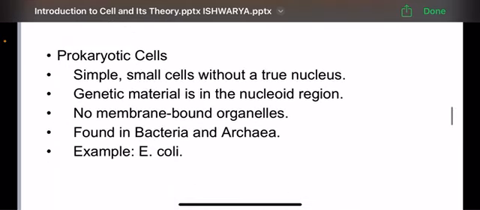The prokaryotic cells. The prokaryotic cells are simple small cells without a true nucleus. The genetic material is in the nucleoid region and there are no membrane bound organelles found in the prokaryotic cells. These prokaryotic cells are found only in the bacteria and archaea. An example of the prokaryotic cell is E. coli.